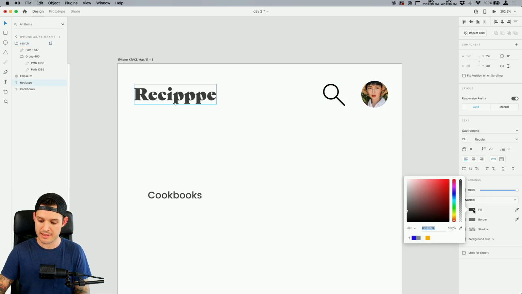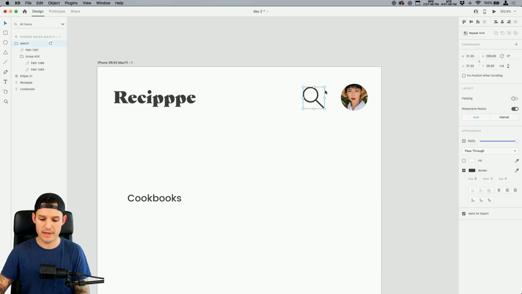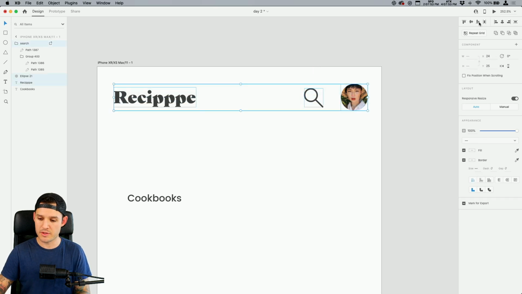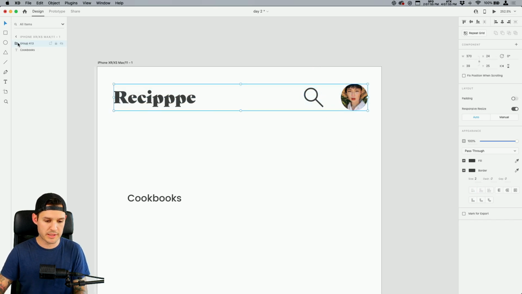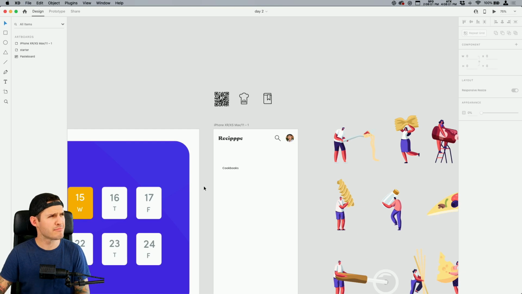I'm gonna take this text. I kind of like this color. I don't know how I ended up with that color, but I'm just gonna drop it there, and I'm gonna make my little icon the same off black color. Okay, so maybe we need to go a little bit less, and I'm gonna take all those elements, use our alignment tools, line them up, group it together, call this top nav, like that. Now, speaking of navs, navigations.